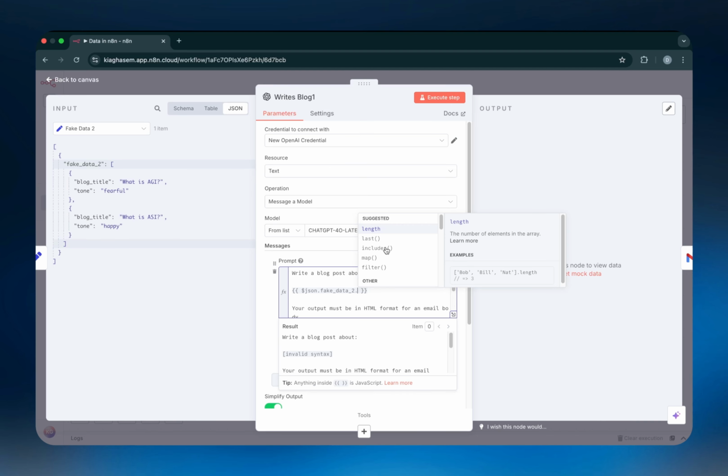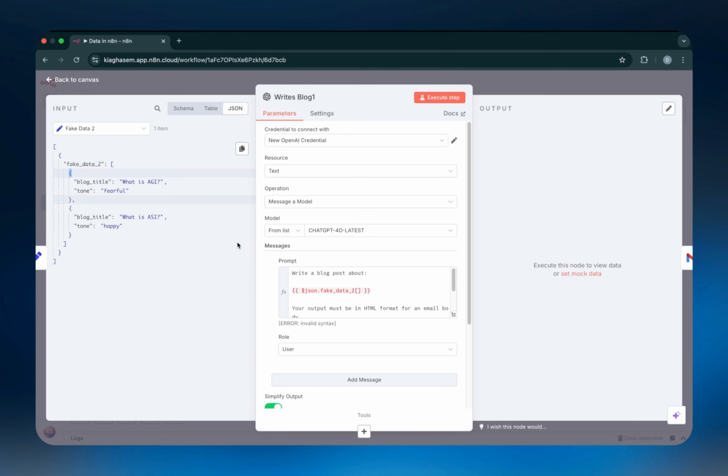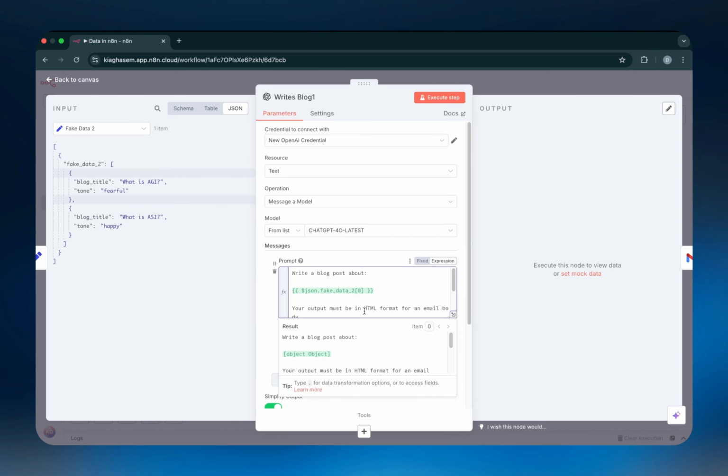And the reason for that is that, as I said, this data point over here, this is an array. And just like I said in the previous section, inside an array, you will reference the items of that array by putting brackets and then mentioning the index of the item that you want to reference. So in this case, once I put the square brackets, you can see that N8N gives me 2 options saying, hey, are you referring to the item at index 0, which is this one here? Or are you referring to the item at index 1, which is this one here? So let's say we want to refer to the item at index 0. I'm just going to write 0, and then I'm going to put a dot.